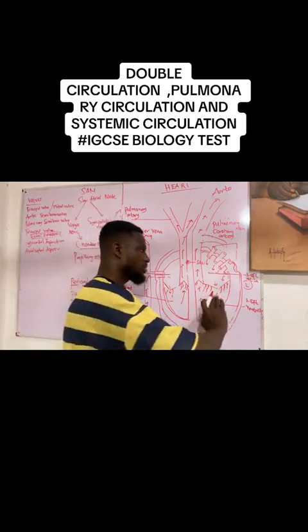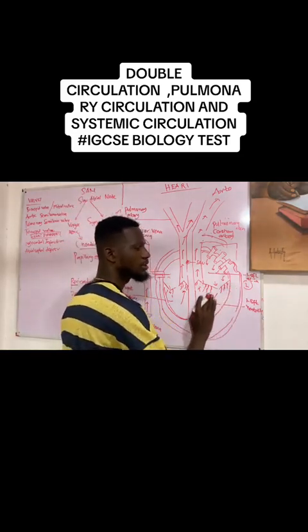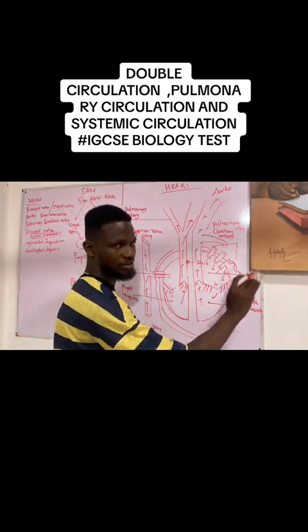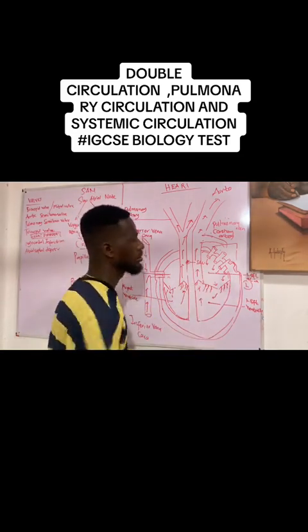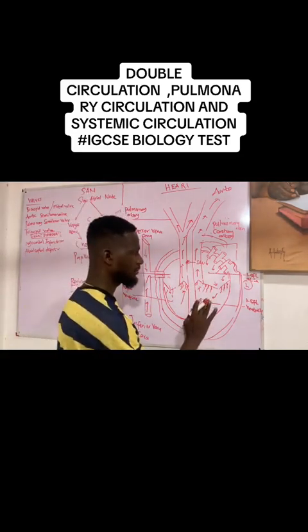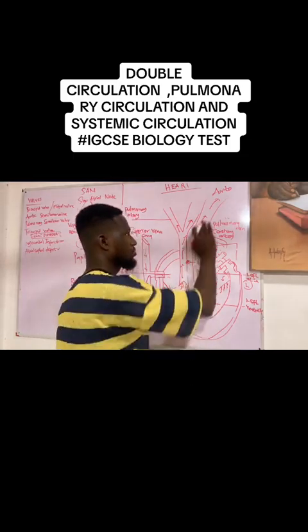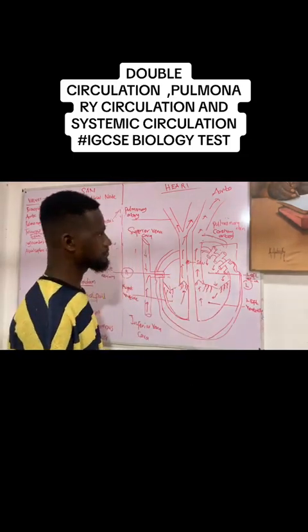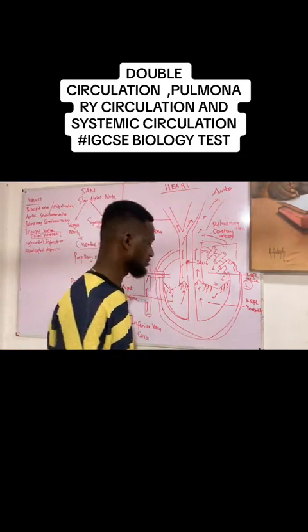So the systemic circulation is a circulation between the heart and the body. Because in this particular phenomenon, oxygenated blood will be ejected through this for metabolism. Alright.